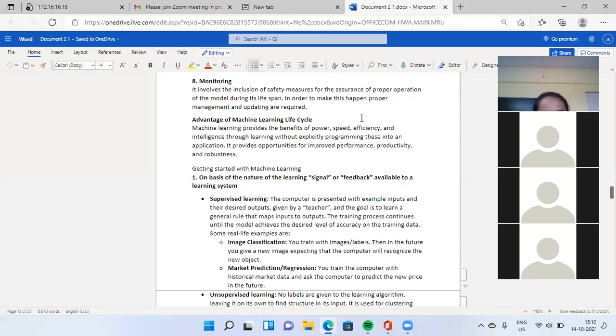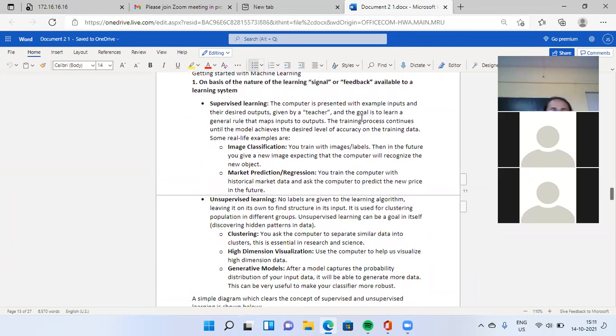Okay, some real life examples are image classification. You train with images and labels. Then in the future, you give a new image, expecting that the computer will recognize the new objects. Market prediction or regression: you train the computer with historical market data and ask it to predict the new price in the future.